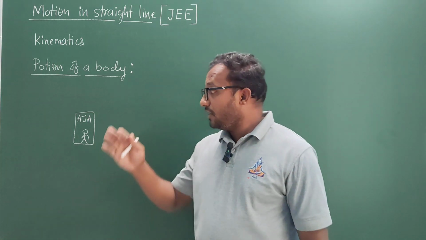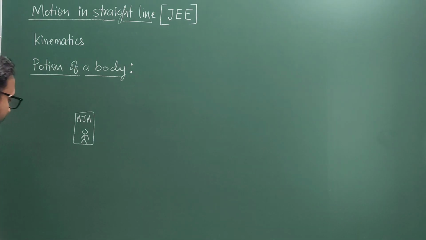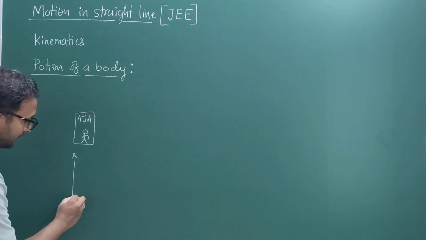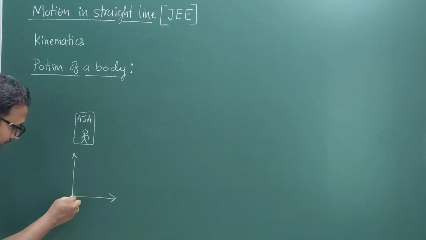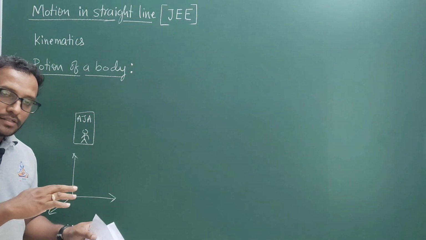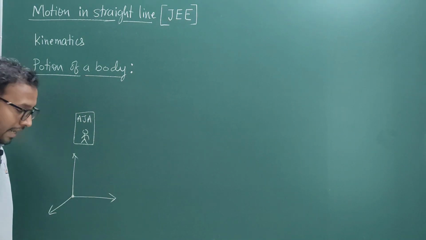To measure the position, as we have discussed, there is a need of a reference point. In physics, the reference point is considered by using coordinate systems. So I will write Cartesian coordinate system. Basically, it is a set of three mutually perpendicular axes.